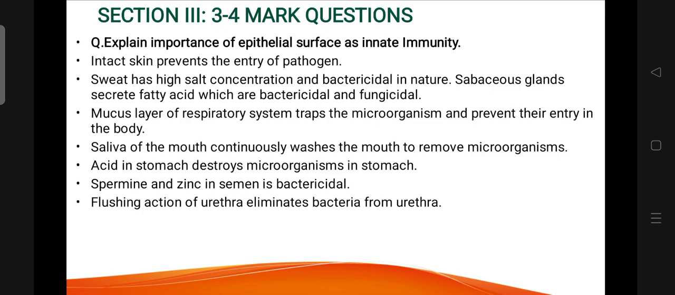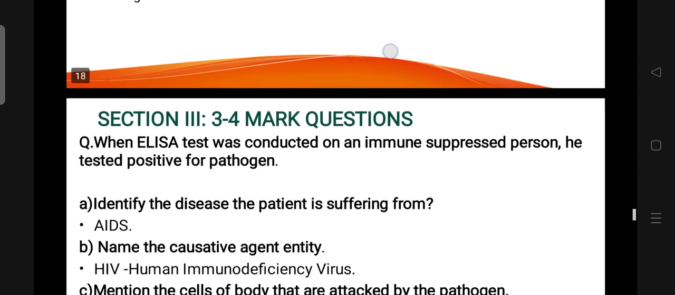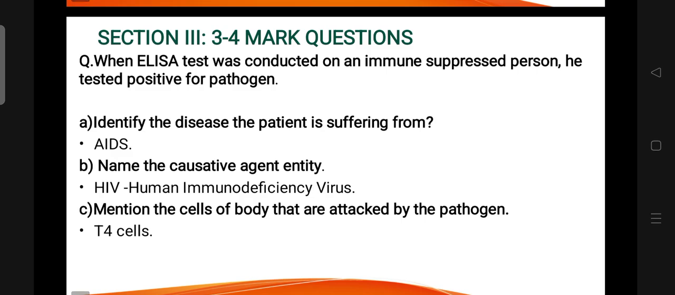Acid in stomach destroys microorganisms. Spermine and zinc in semen is bactericidal. Flushing action of urethra eliminates bacteria from the urethra. When ELISA test was conducted on an immune suppressed person, he tested positive for pathogen. Identify the disease the patient is suffering from.